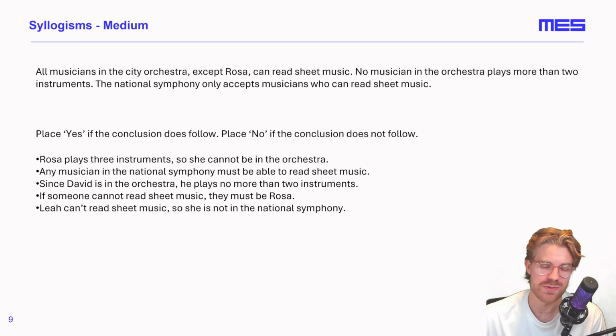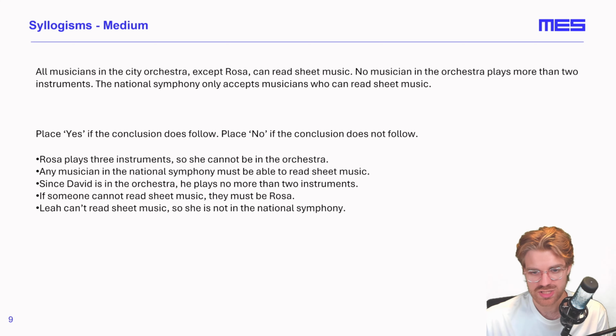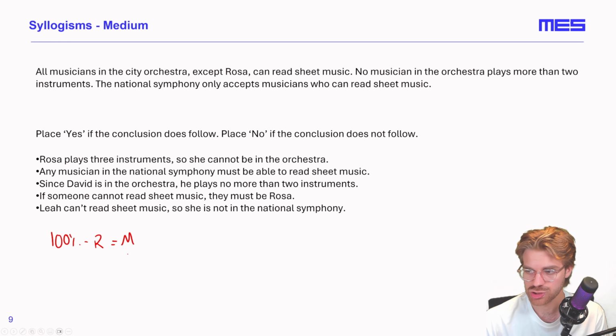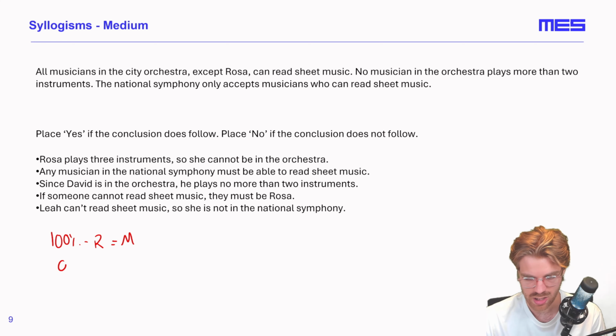Let's take a look at this medium difficulty syllogisms question. So all musicians in the city orchestra except Rosa can read sheet music. Now I'm going to summarize that in a kind of diagrammatic way. So I'm going to do 100% minus Rosa equals sheet music. No musician in the orchestra plays more than two instruments. So again, I'm going to summarize that. I'm going to do 0% equals, let's put 2 plus for two or more instruments.